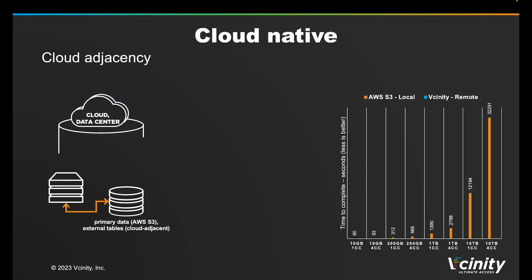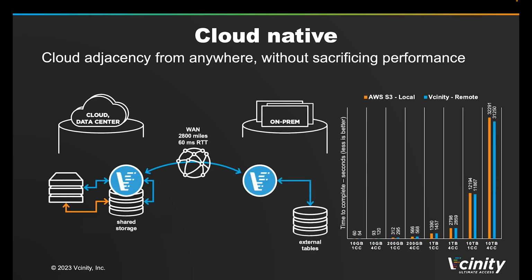If we look at real-world numbers for remote analytics, we tested cloud-native analytics working with local and cloud-adjacent data versus remote data via Vcinity. Working with the data local in S3 and external tables sitting in the same data center, you can see the time to complete in seconds, various job profiles in the chart on the right. Now, if we move the external tables to the other side of the country, then ingest them via Vcinity, we're able to offer roughly the same performance as local, even though the data is sitting thousands of miles away. This means that we can immediately federate multiple data silos for cloud-native analytics jobs. I think this is pretty impressive.